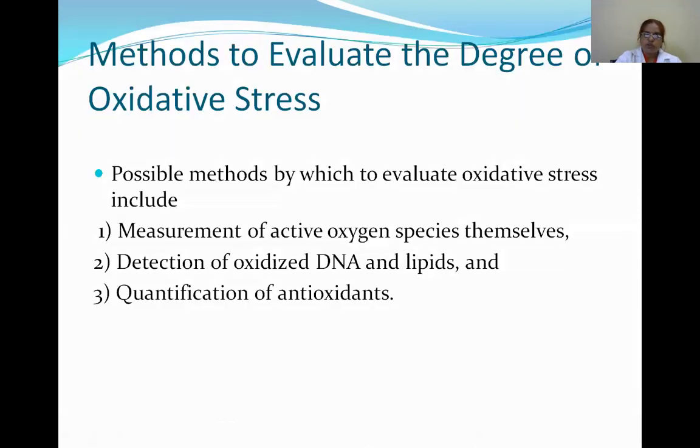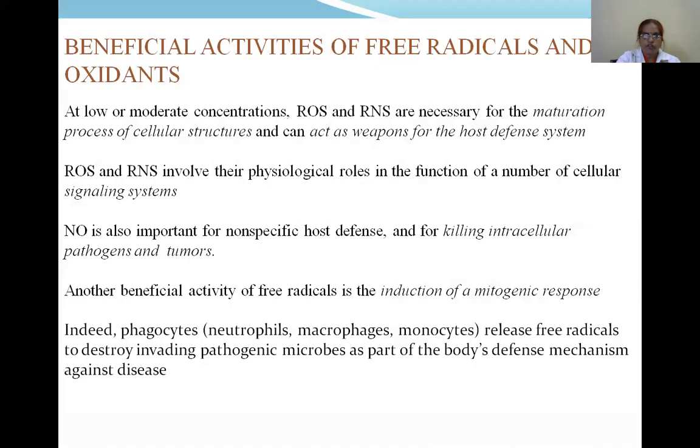Some methods are available to evaluate the degree of oxidative stress. Possible methods are the measurement of active oxygen species themselves, the detection of oxidized DNA and lipids, and the quantification of antioxidants. So number one is measurement of active oxygen species, second is detection of oxidized DNA and lipids, and third is quantification of antioxidants.